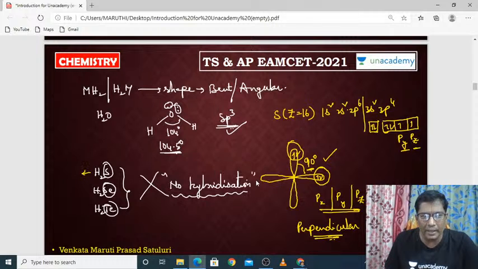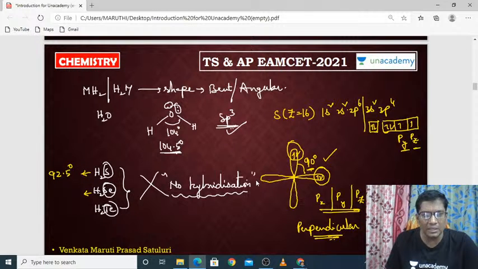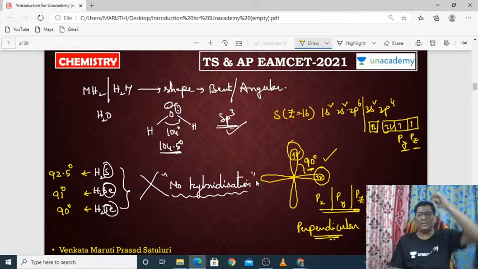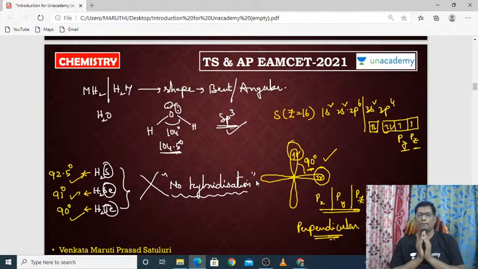If you observe the bond angles, for H2S it is 92.5 degrees, whereas for H2Se it is 91 degrees, whereas for H2Te it is 90 degrees. So the bond angles are almost equal to 90 degrees. But for H2O it is not 90 because oxygen undergoes sp3 hybridization.